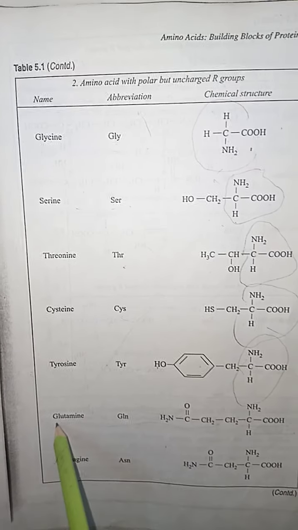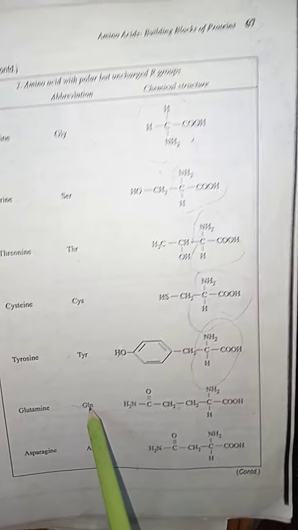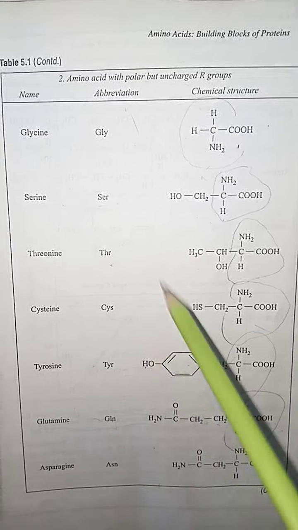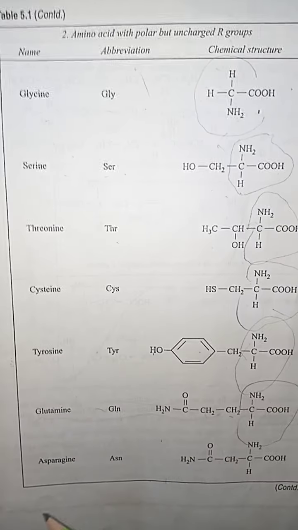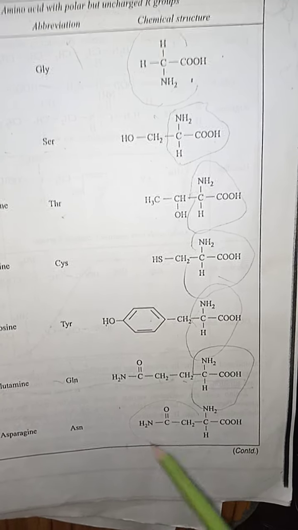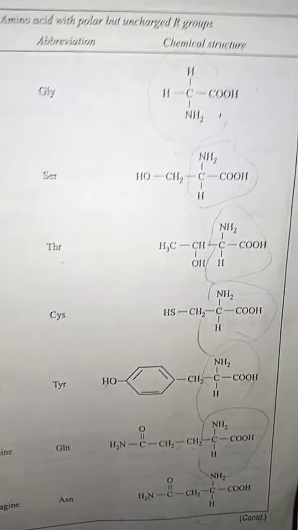After that, there is the glutamine. The abbreviation of the amino acid glutamine is GLN, and this is the basic structure of the glutamine. After that, in the category of the amino acids polar but uncharged, there is the asparagine. The asparagine is that amino acid which contains these types of additional groups along with the basic structure of the amino acids.